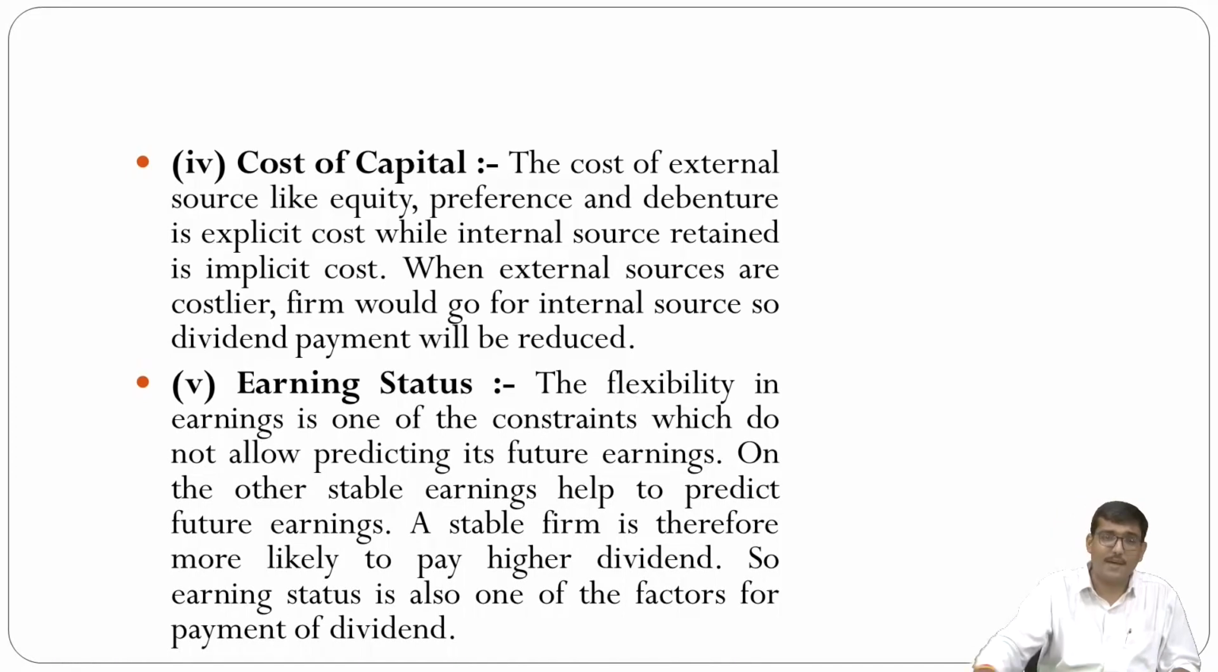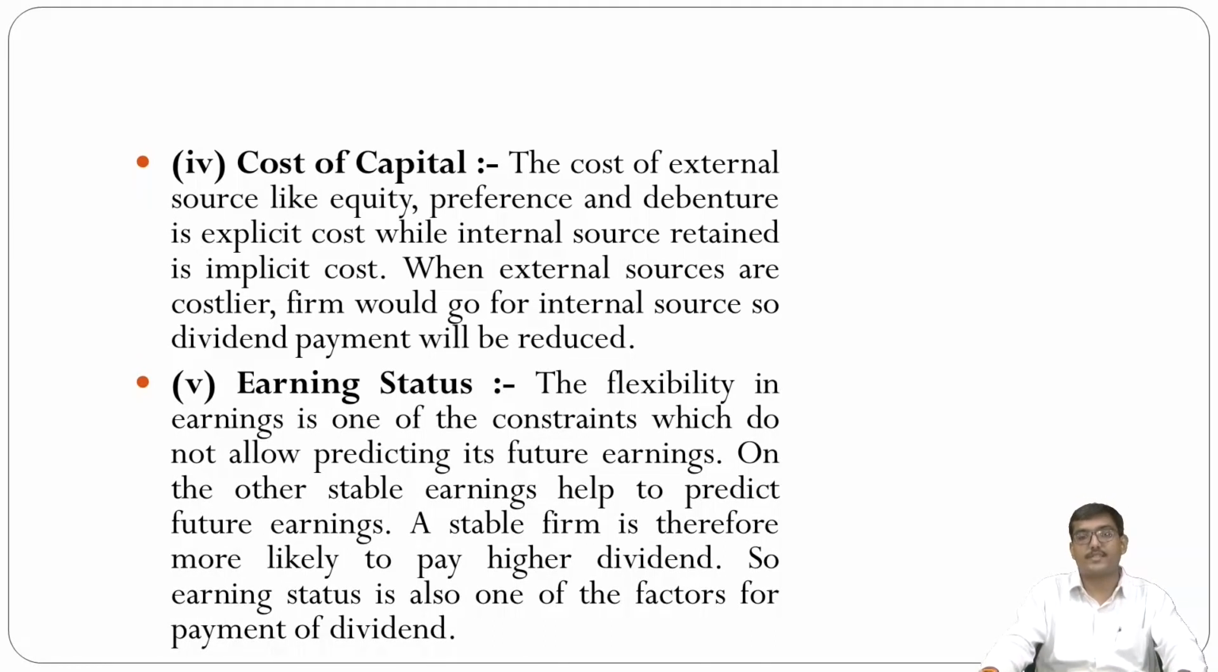Next is cost of capital. The cost of external sources like equity, preference shares and debentures is explicit cost, while the internal source, that is retained earnings, is implicit cost. When the external sources are costlier, the firm would go for the internal source, so the dividend payment will be reduced. Ultimately, the company will consider its profitability situation after giving the dividend also.